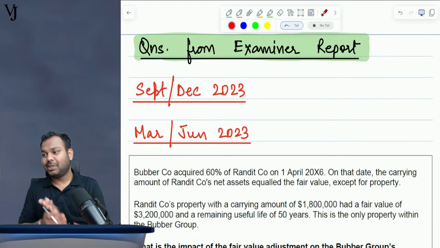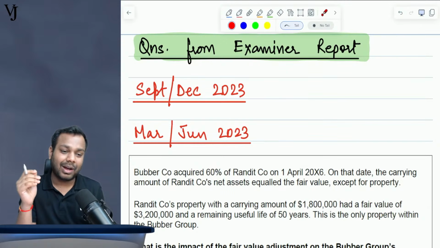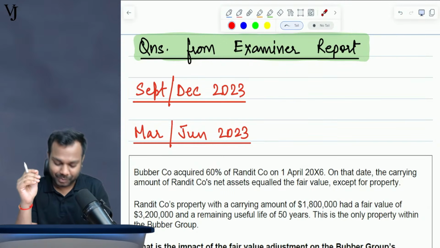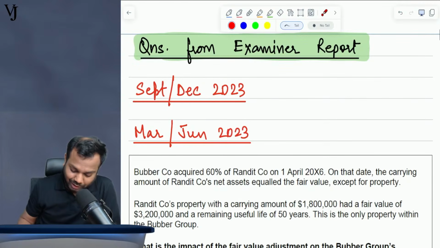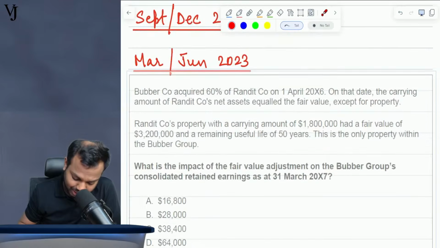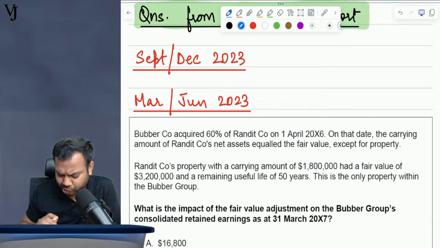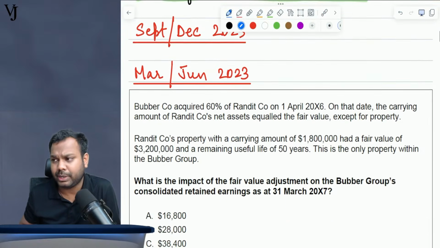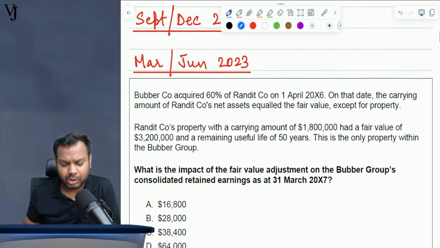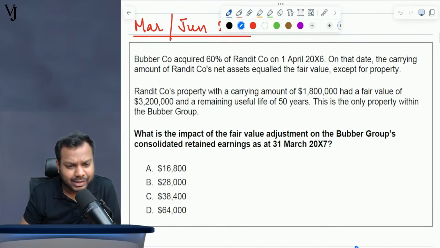Now, let us start the discussion of important questions of the financial reporting paper. These questions I have picked from examiner reports. So let us discuss these questions. September, December 23, there is no such question. Now coming to March, June 2023. So this is the question. Let's read the question.